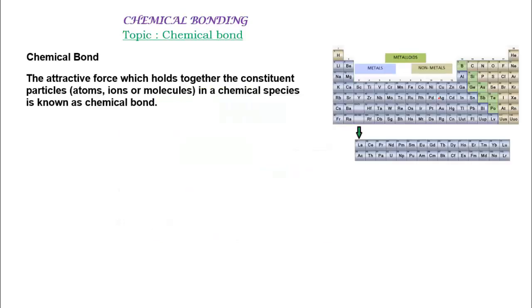So in different types of compounds, the two different atoms are held together by a force of attraction, which is called a chemical bond. So a chemical bond is a force of attraction which holds the two atoms together in a molecule. Suppose we take an example of a hydrogen molecule. In the hydrogen molecule, the two hydrogen atoms are held together by a force of attraction. So there is a force of attraction which holds the two atoms together, and that's what we call a chemical bond.